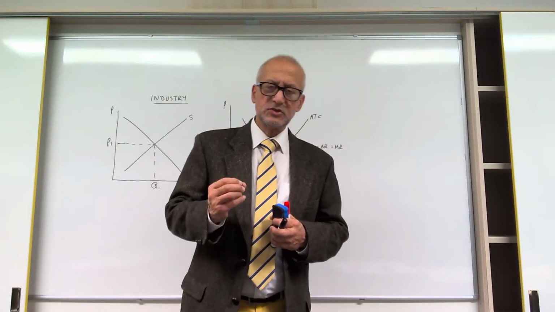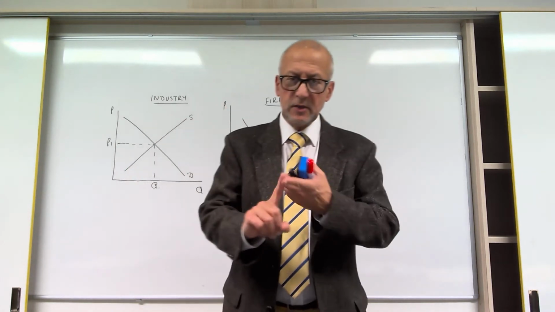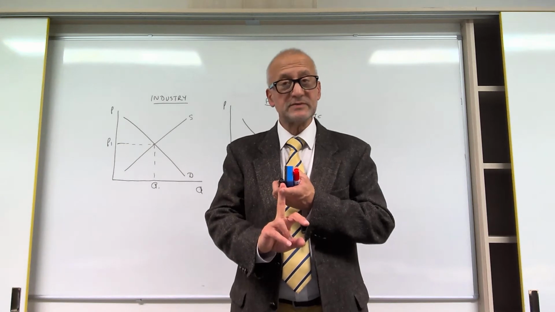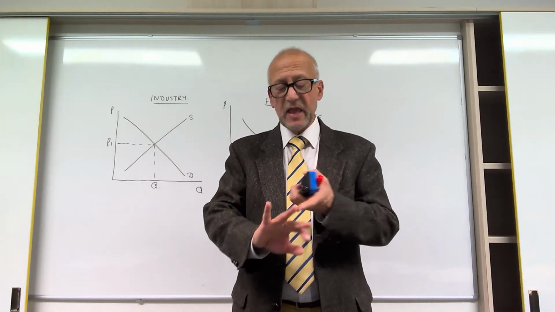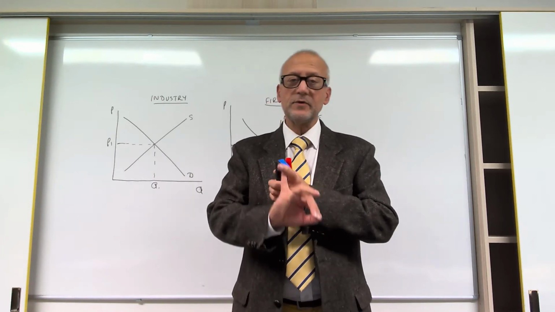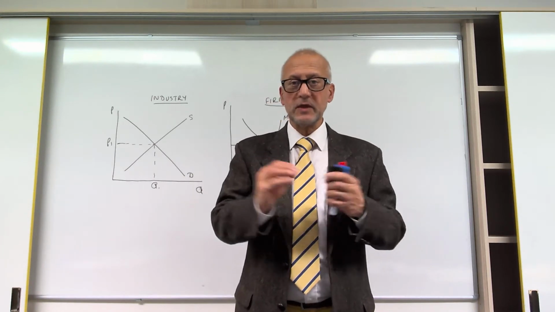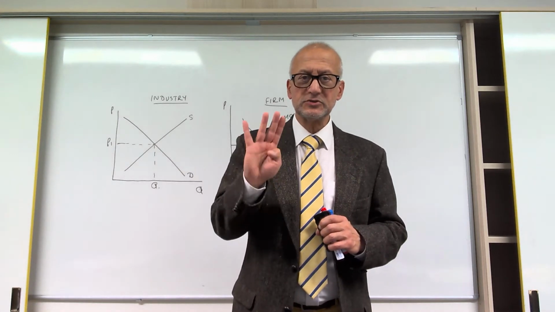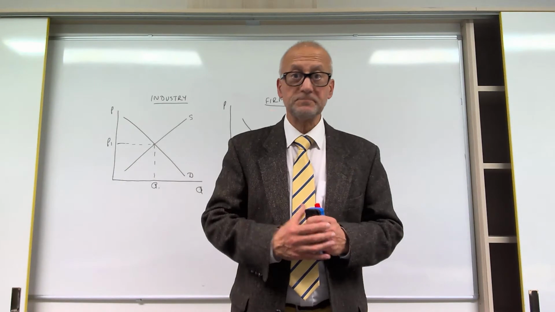Perfect competition is a situation where four conditions persist. There is perfect information in the marketplace. There's an infinite number of buyers and sellers. There is a homogeneous product being produced by all, and there are no barriers to entry or exit. Okay? Free entry, free exit. Those four conditions exist for there to be perfect competition.